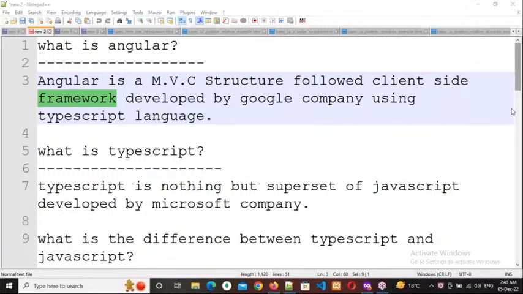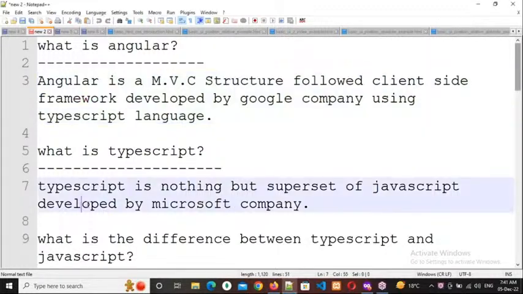So like that, Angular is also developed by the TypeScript language. That's why at the starting of the classes I will discuss TypeScript also in the course. No need to worry, I will teach TypeScript here also. Okay, right. So now coming to TypeScript. What is TypeScript? TypeScript is nothing but a superset of JavaScript developed by Microsoft company.